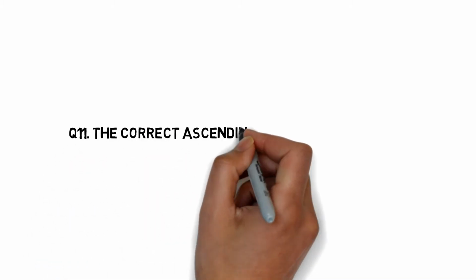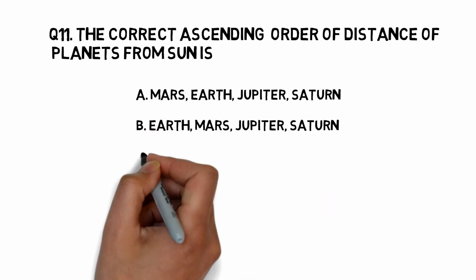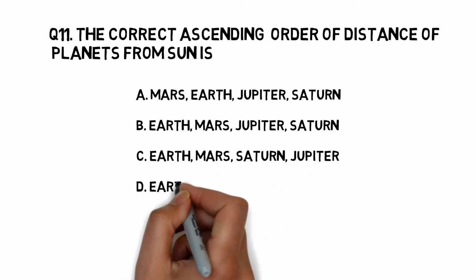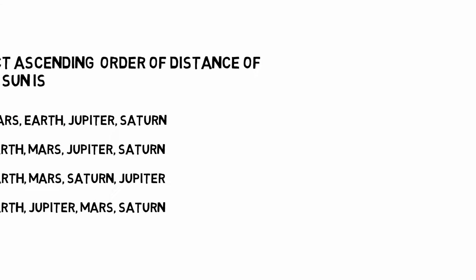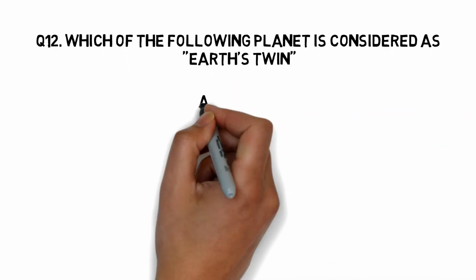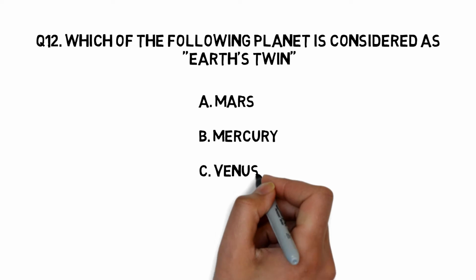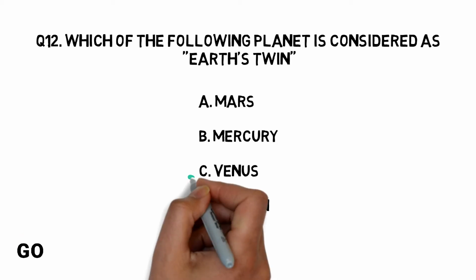The correct ascending order of distance of planets from Sun is: Mars, Earth, Jupiter, Saturn; Earth, Mars, Jupiter, Saturn; Earth, Mars, Saturn, Jupiter; Earth, Jupiter, Mars, Saturn. The right answer is Mars, Earth, Jupiter, Saturn. Which of the following planet is considered as Earth's twin? Mars, Mercury, Venus, Saturn. The right answer is Venus.